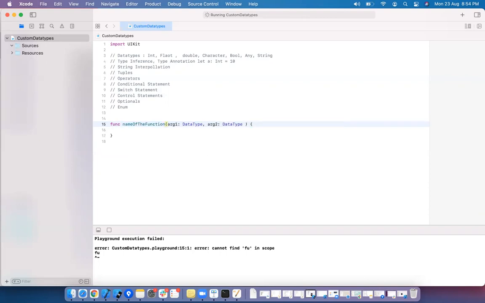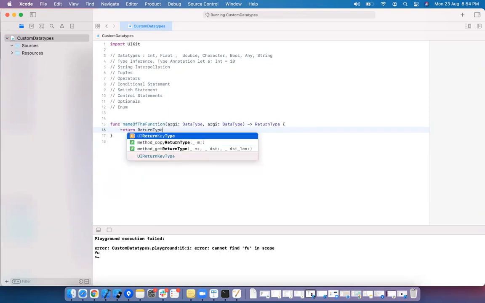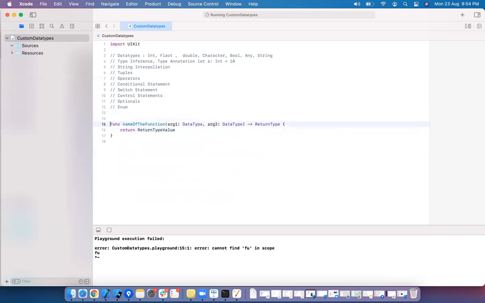Argument to data. If you have anything to come as output from the function, here is the return type. And if there is a return type, you need to mention the return type value. This is the syntax of the function in Swift.